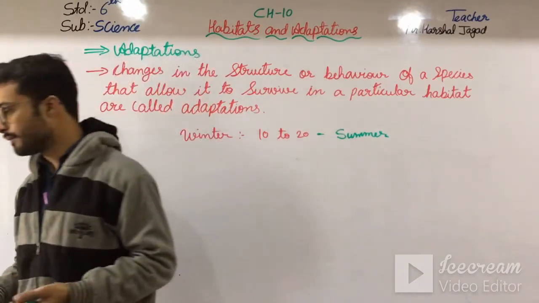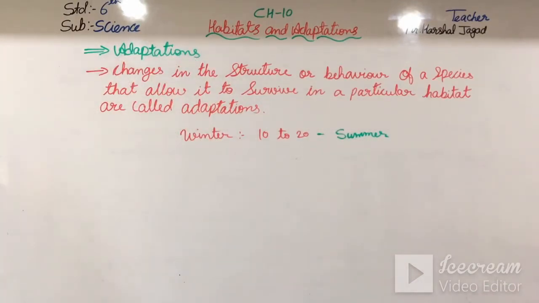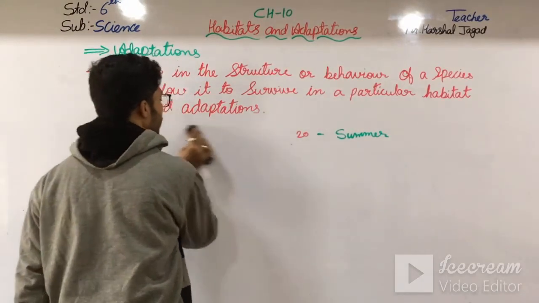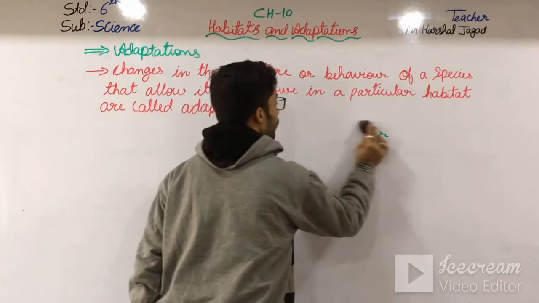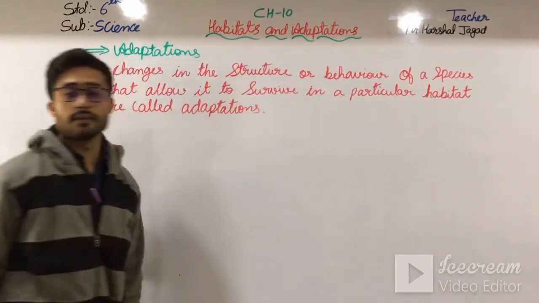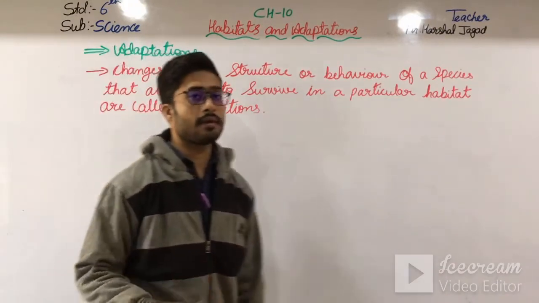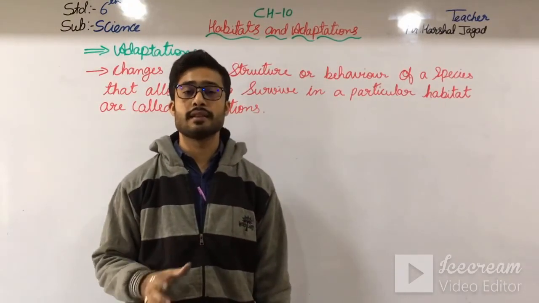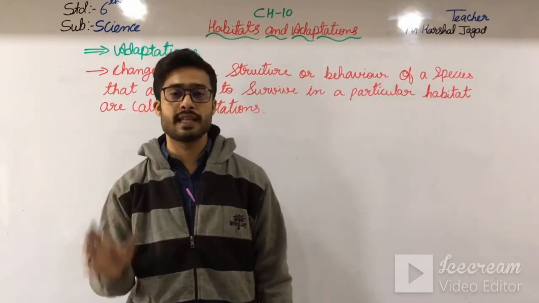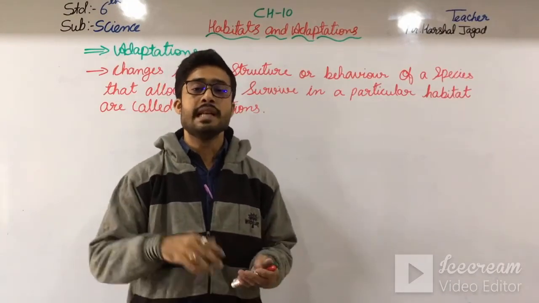And moving further, we will see one by one the adaptations of plants and animals, okay. But I think we don't have enough time to move further. So we will see the next types of adaptations and some of the animals and plants' adaptations in the next video.